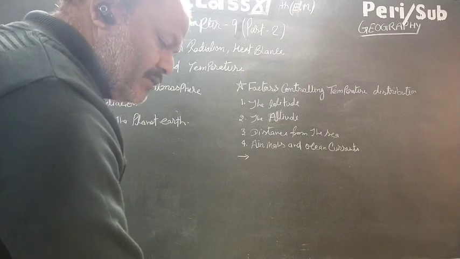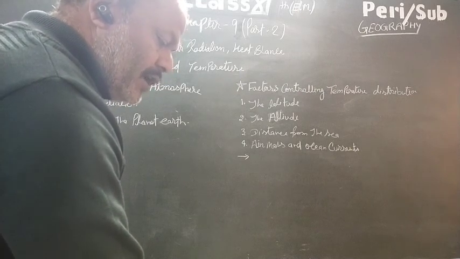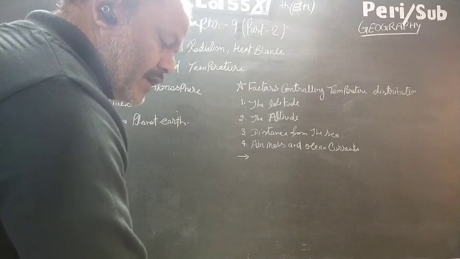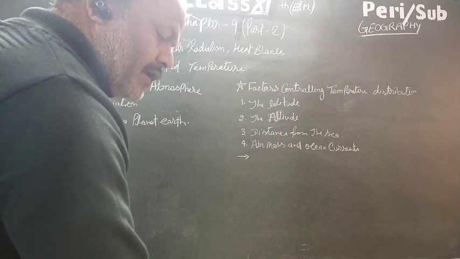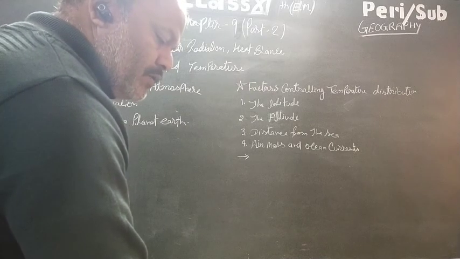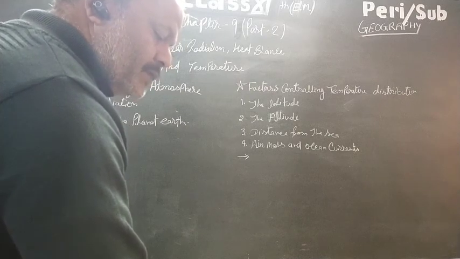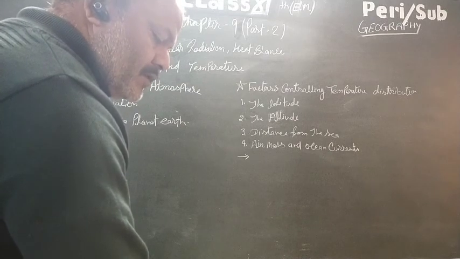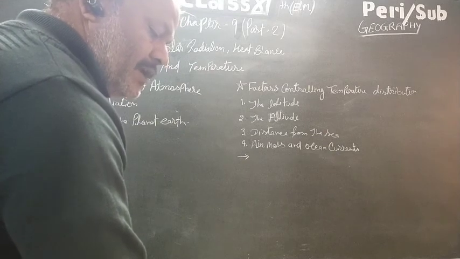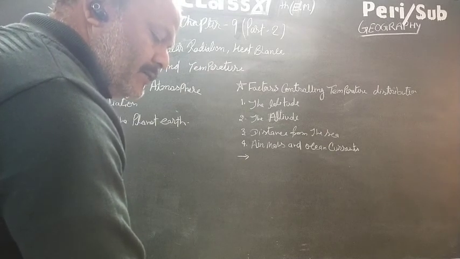transmits the heat to the atmospheric layers near the earth in long waves. The air in contact with the land gets heated slowly, and the upper layer in contact with the lower layer also gets heated. This process is called conduction. Conduction takes place when two bodies of unequal temperature are in contact with one another.